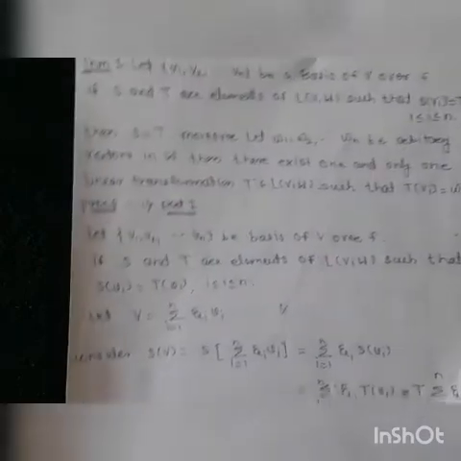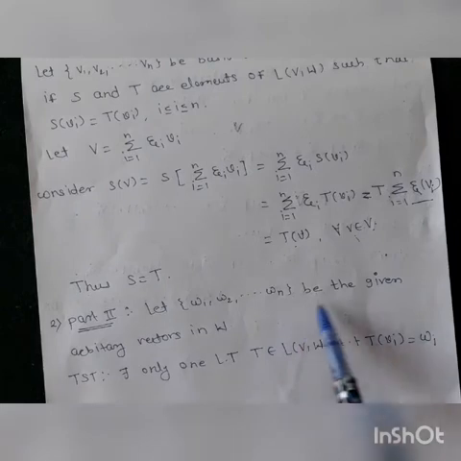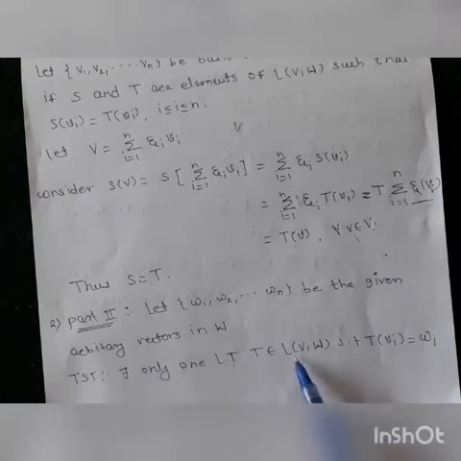Okay, so the proof for the second part is: let w1, w2 up to wn be the given arbitrary vectors in W. Then we have to show that there exists one and only one linear transformation T belonging to L(V, W) such that T of vi is equal to wi.